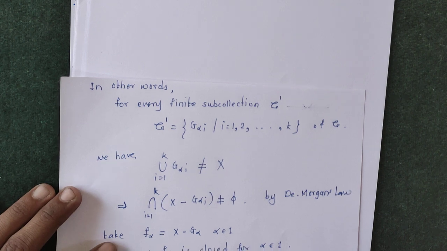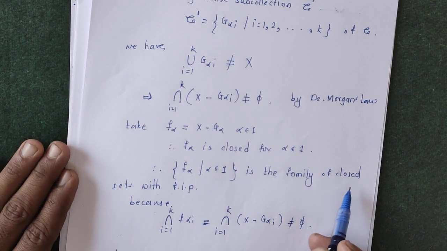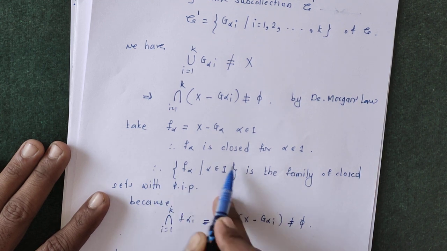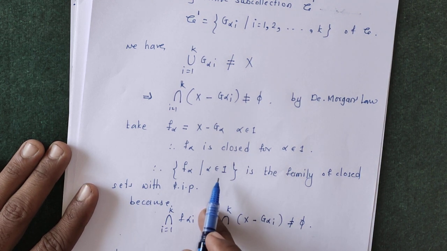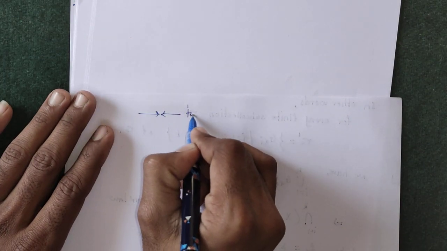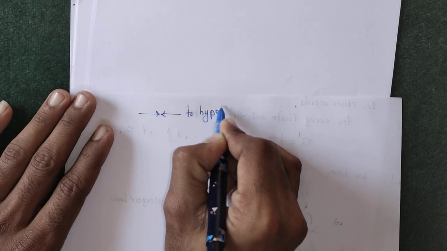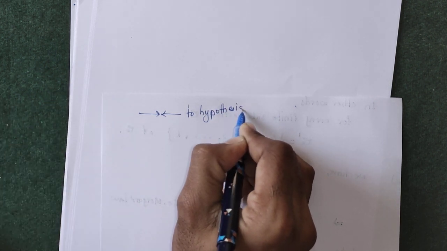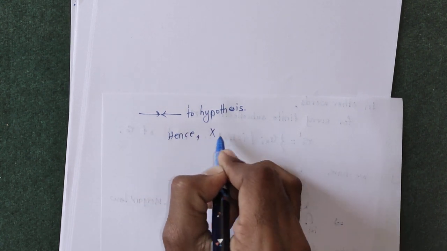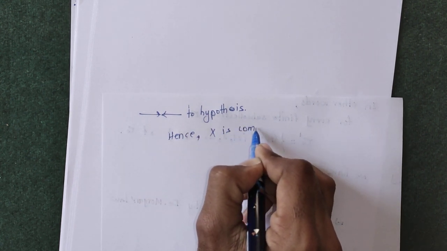This collection must have non-empty intersection, but we get intersection equal to phi, which is a contradiction to our hypothesis. Hence X is compact.